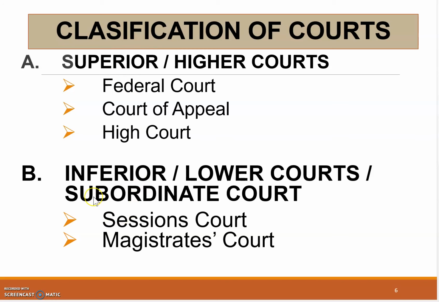And when I say inferior courts, lower courts or subordinate courts, this is what it means: either the Sessions Court or Magistrates' Courts. This is how you spell magistrate's, with an apostrophe.